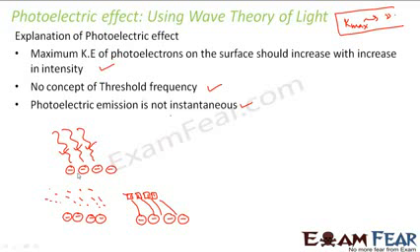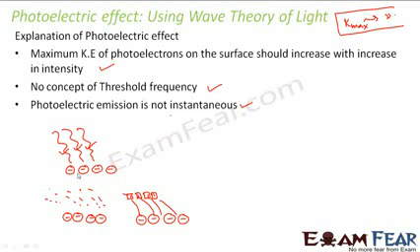So we see that whatever explanation was given by wave theory of light for photoelectric effect, they were all proved to be against the experimental observations. And nobody can deny the experimental observation. Those people who are supporting wave theory of light cannot say that wave theory is correct and experimentally whatever you have seen is incorrect. That is not true, because whatever we are seeing experimentally is something which is actually happening.